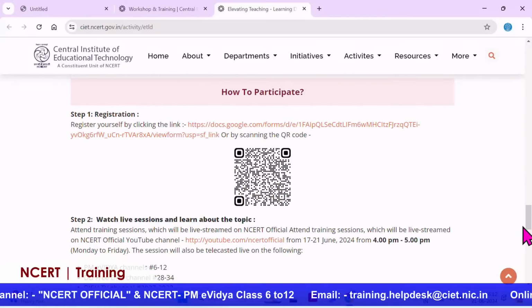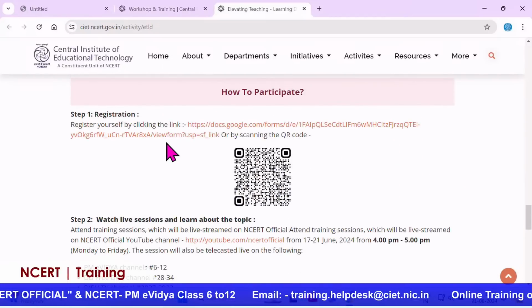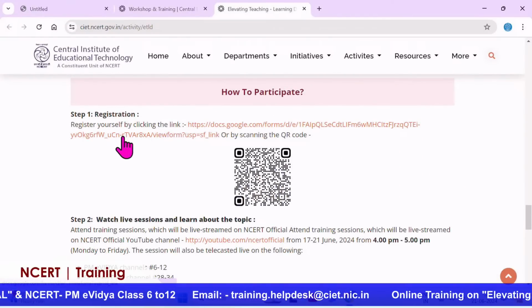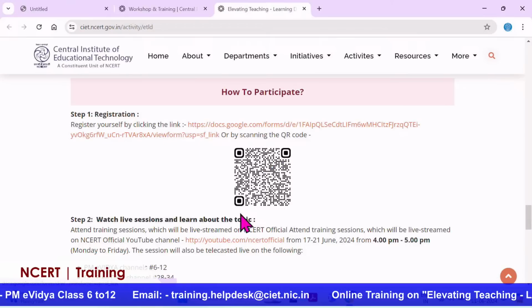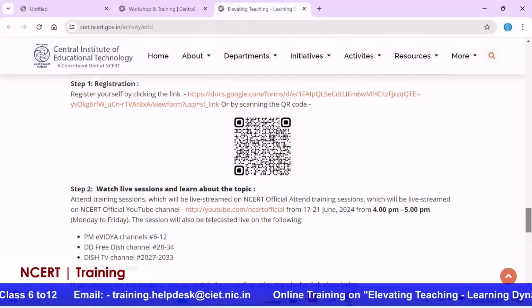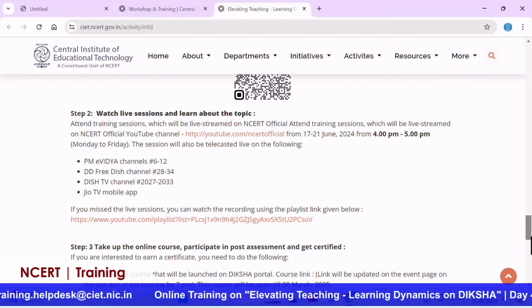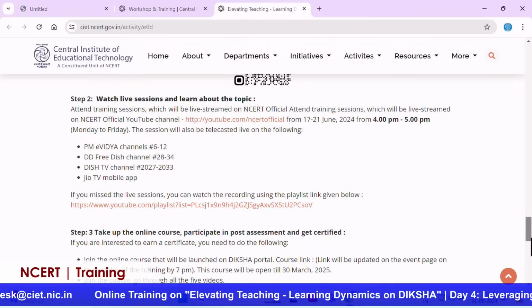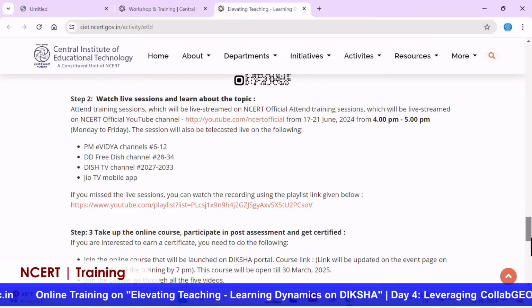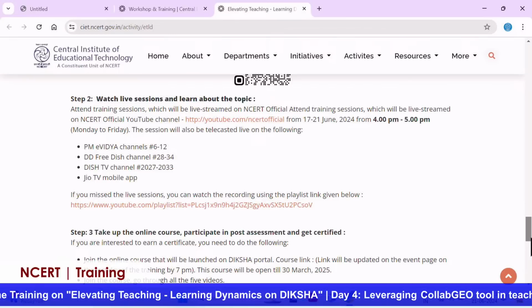Now, how you can participate in the post session activity? Step number 1 is registration. Register yourself by clicking on this link or either by scanning the QR code. Step number 2, obviously you'll have to watch our live training sessions in order to learn and know more about this topic. And viewers, feel free to connect with us through PM eVidya channel 6 to 12 and also NCRT Official.